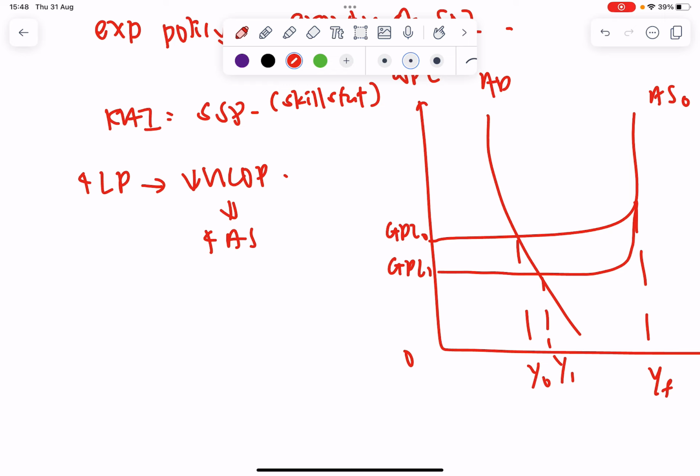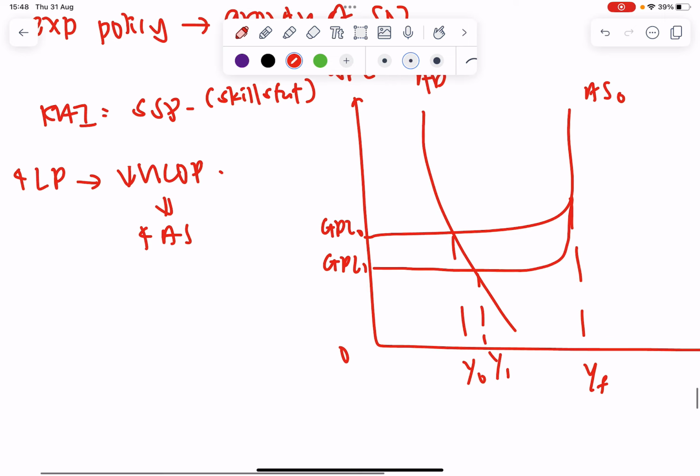So Skills Future will lead to an increase in real output. Actually, if I want to, I can also draw that the productive capacity increases, but I want to focus on economic growth here, so actually it's not as important.